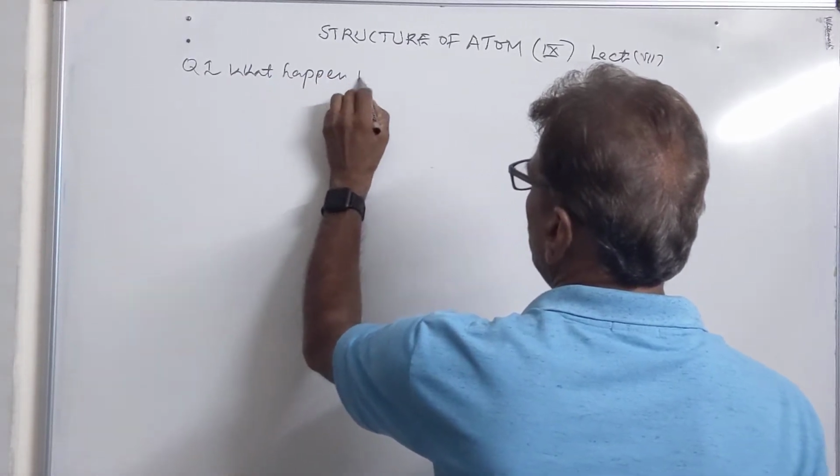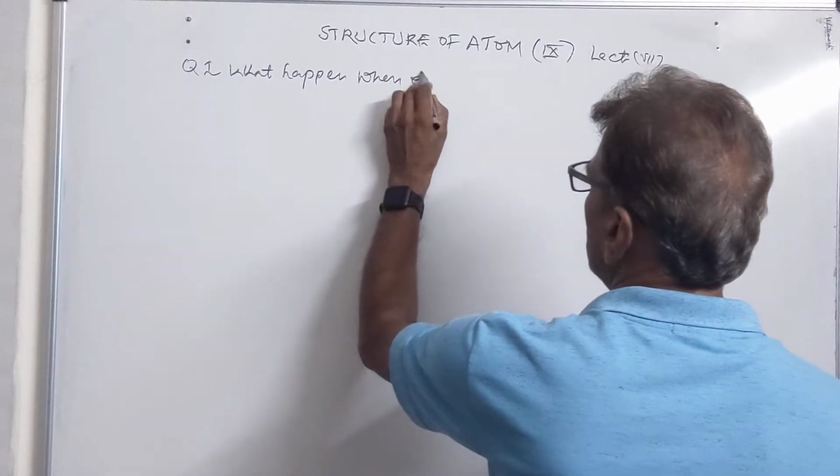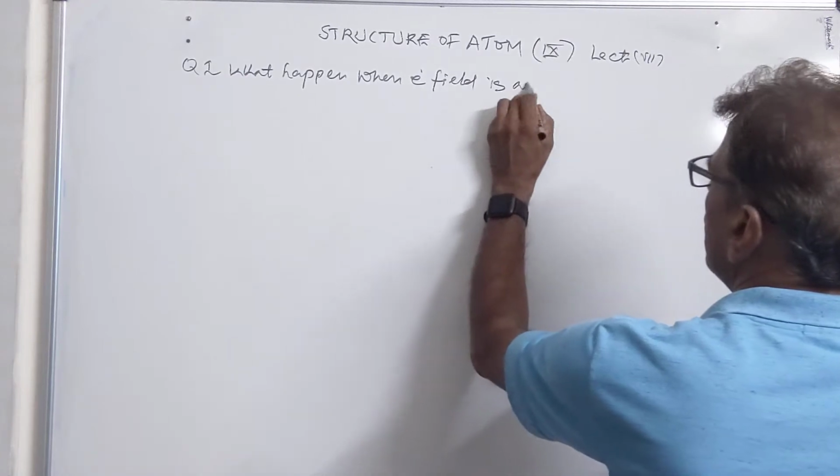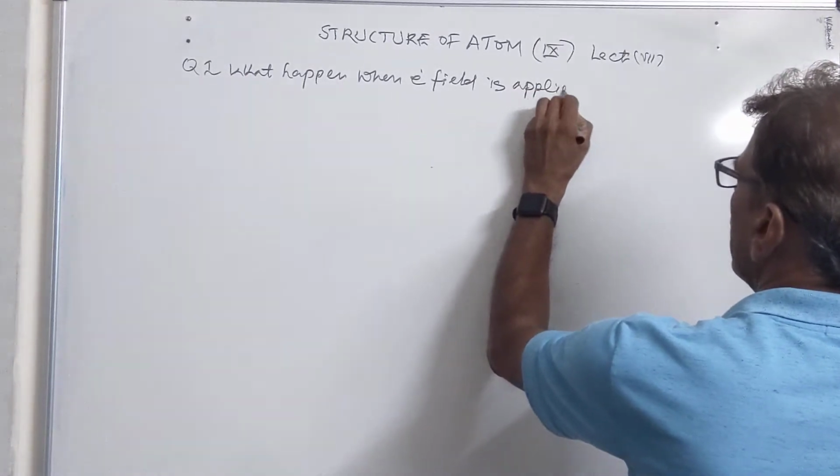what happens when electric field is applied on cathode rays?